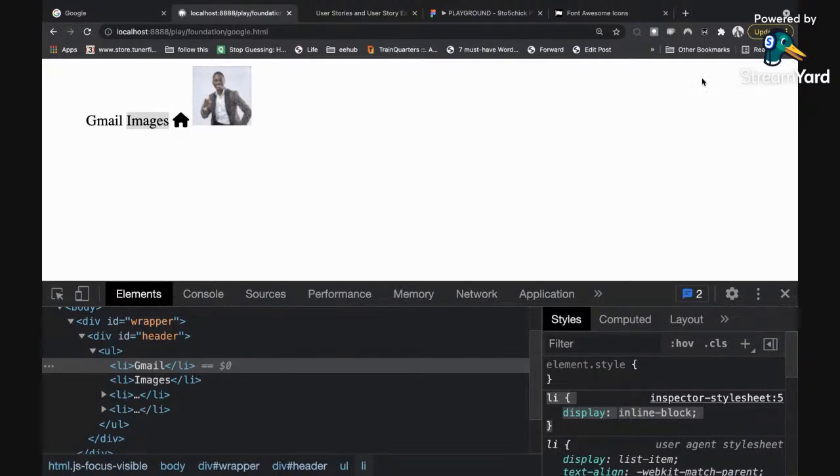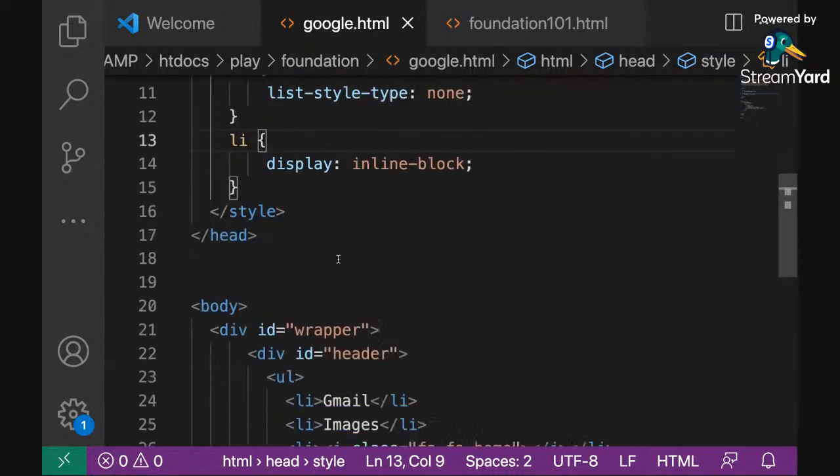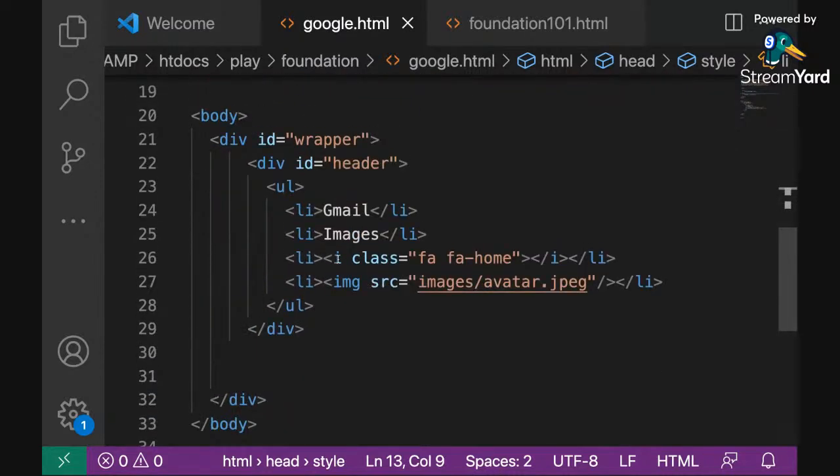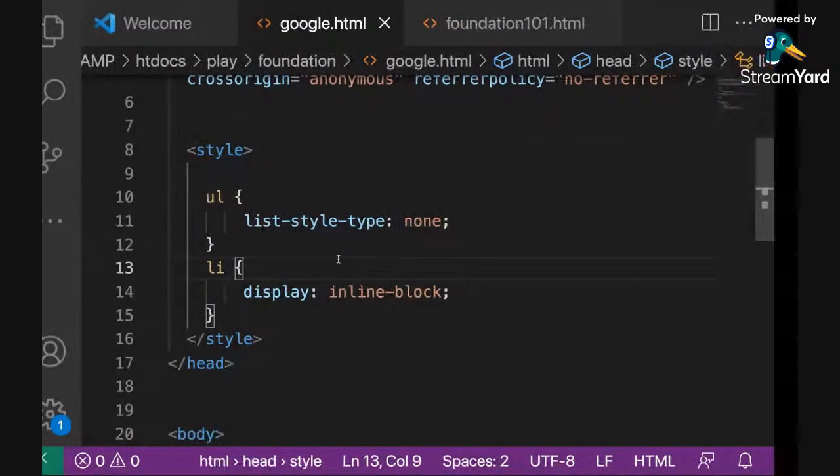Someone is asking, can your CSS style card come before your image link? I'm trying to understand that question. I'm not sure I understand what you are asking, Chooks. Maybe you can rephrase it, but let me move on because of time.